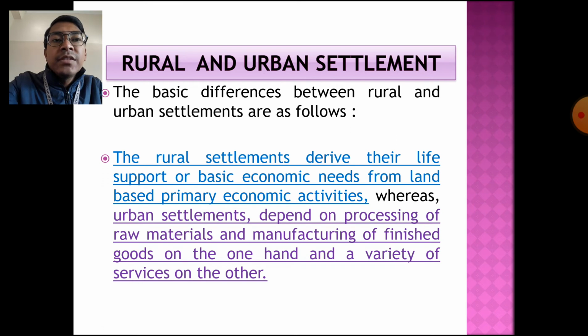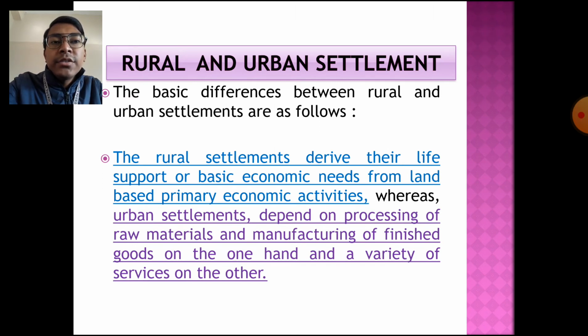From the land-based primary economic activities, it may be agriculture, it may be animal rearing, it may be fishing, etc. Whereas the urban settlements depend on processing of the raw materials and manufacturing of finished goods on one hand, and a variety of services on the other.